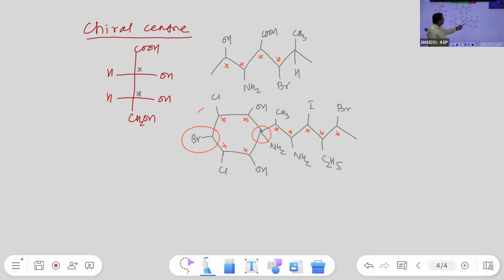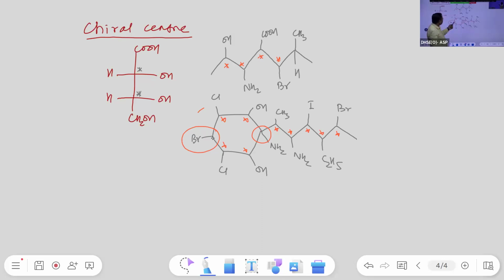See, one is NH2, another is the chain. Two different. Then move up CHOH, move down again CHOH. Then CHCl, CHCl. This is common. So for this carbon, both the above and below groups are identical. So this is achiral.